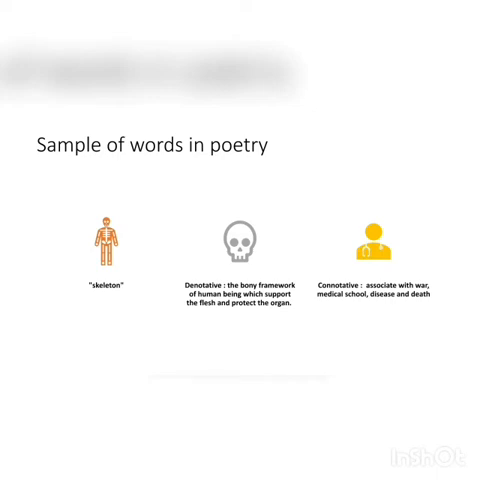For example, in the words in the poetry, the word skeleton has the denotative meaning of a bony framework of a human being which supports the flesh and protects the organs. On the other hand, connotatively, it is associated with war, medical school, disease, and death.